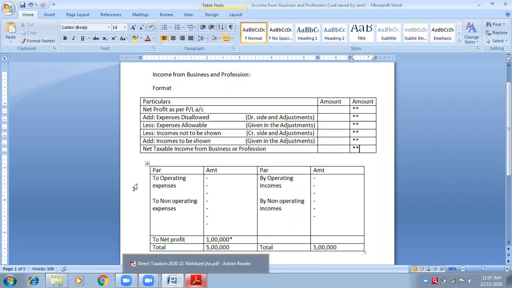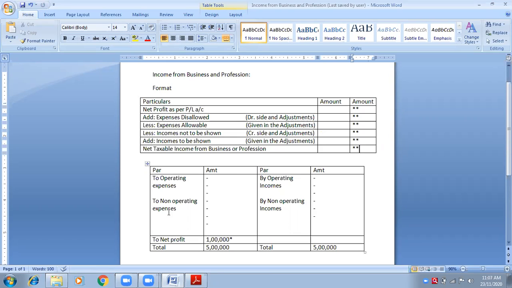Now, one more thing that I want to discuss is expenses that are to be disallowed. Specifically, there are many expenses to be disallowed. They will never tell you, but we need to understand which are the expenses that we need to disallow. Personal expenses shown in the P&L, of course. That is to be understood.